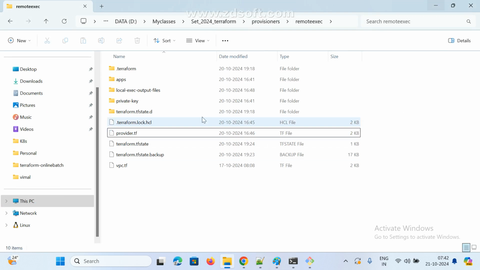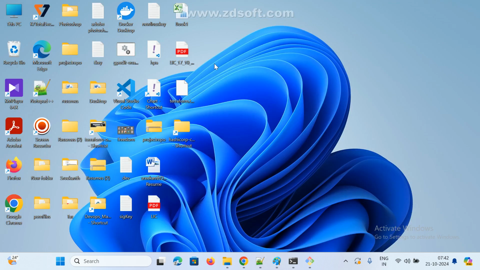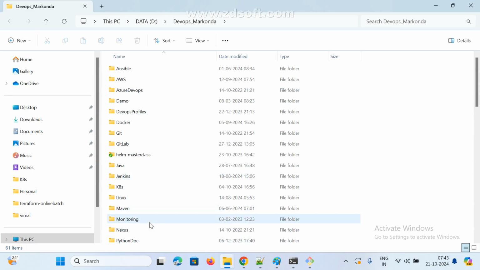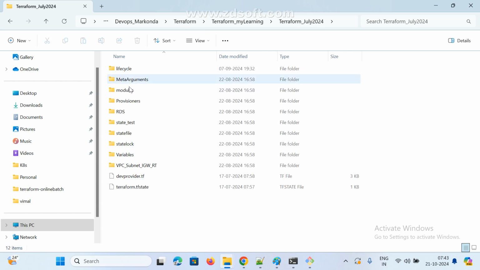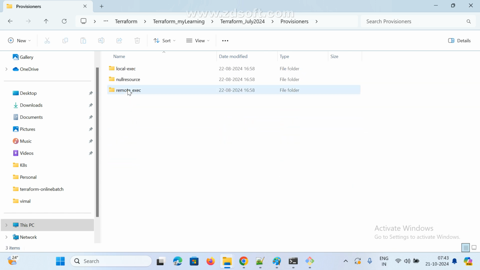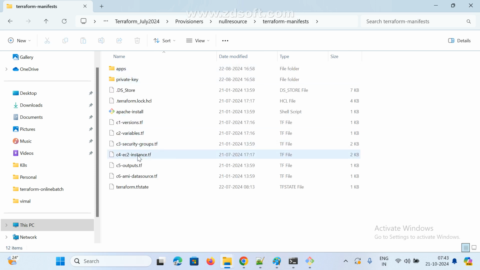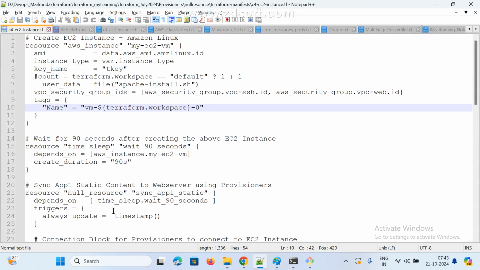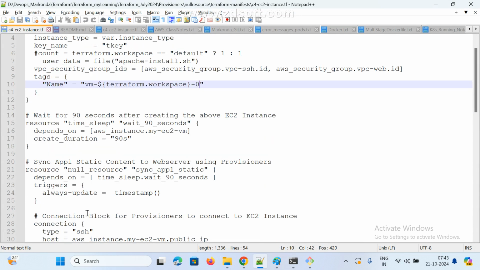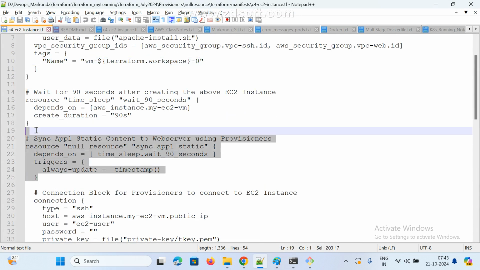Based on timestamp, I already have it somewhere, I am just copying it, no need to type everything. For provisioners and null resource, it is already available in the document, just copy and paste it. So this is the null resource.